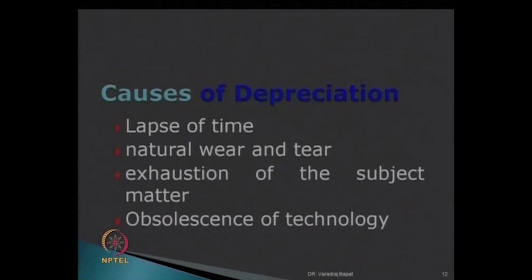So here the causes of depreciation are shown: lapse of time, natural wear and tear, exhaustion of subject matter, and obsolescence. Usually in the case of tangible assets like plant, natural wear and tear is a very important cause, and time is also an important cause. While for items like software, there is no question of wear and tear, but obsolescence and lapse of time become important causes. In the case of assets like mines, exhaustion is an important cause.